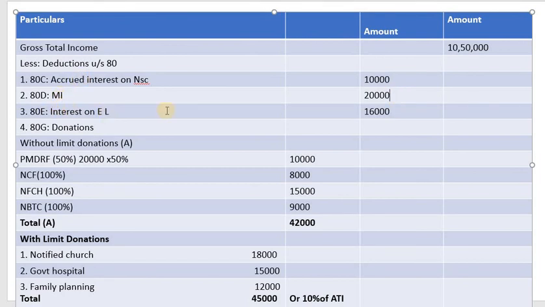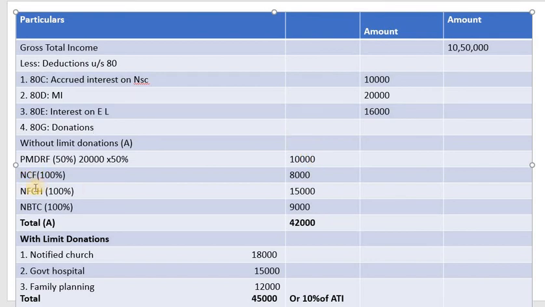Then 80E eligible amount is no limit, but we can claim up to 8 years. So it's 16,000. Then donations: there are donations without limit, then with limit. Without limit donations there are 50% and 100%. Prime Minister's Drought Relief Fund is 50% without limit, so we get 10,000.